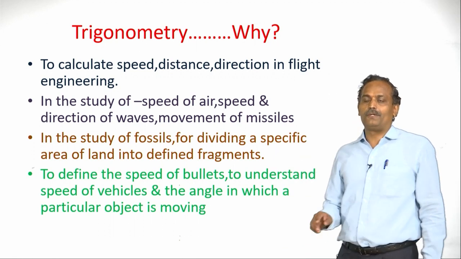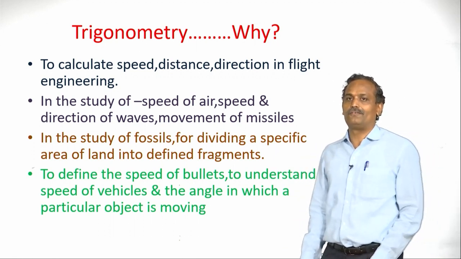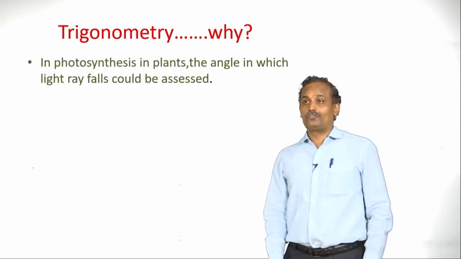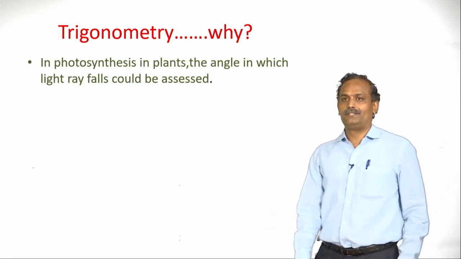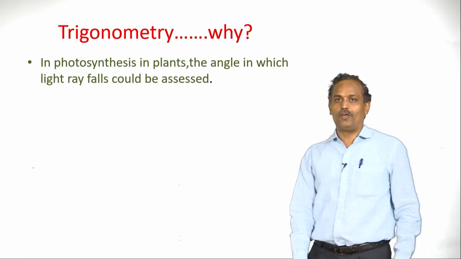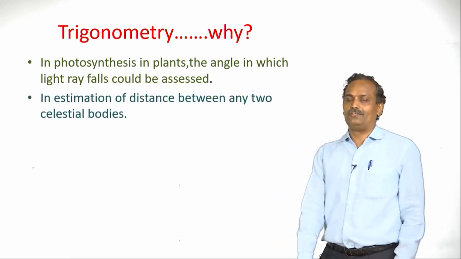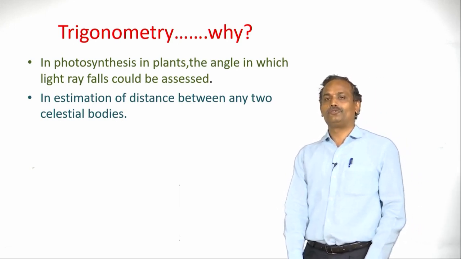The angle in which a particular object is moving can be understood by using the knowledge of trigonometry. In photosynthesis of plants, generally sunlight falls on the plant. The angle at which the light ray has fallen could be found, and the distance between any two celestial bodies can be estimated by using trigonometry. You might have solved such problems.